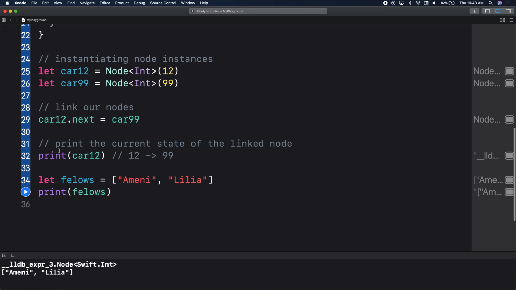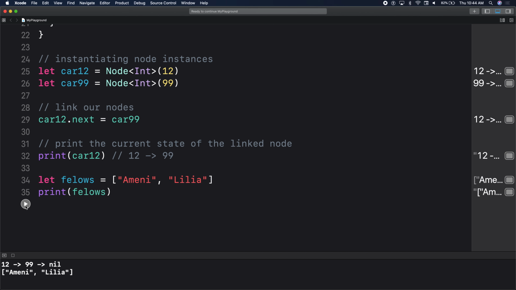Actually, we could just run it and it should all just magically work, right? Run, and it should just magically work, right?